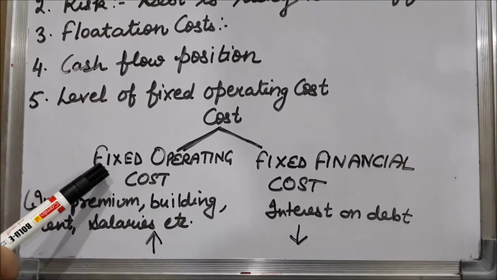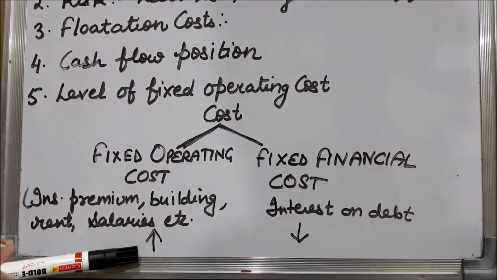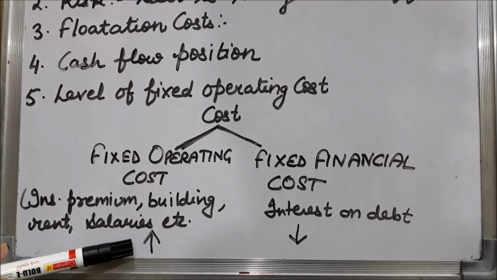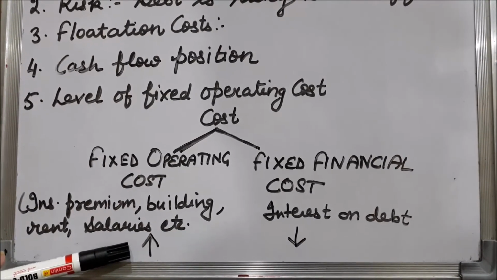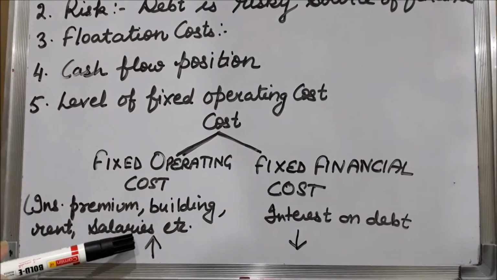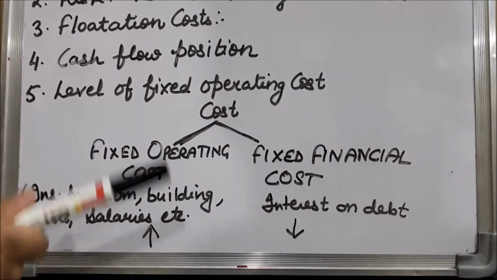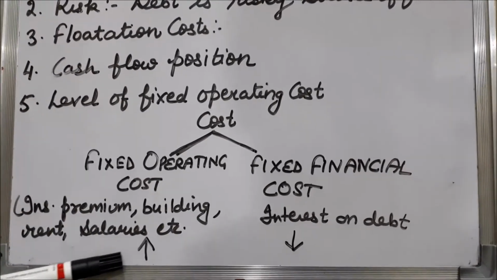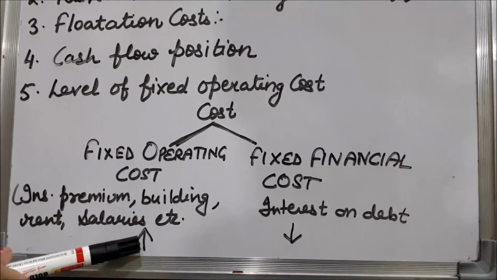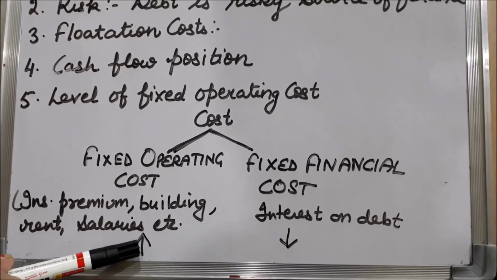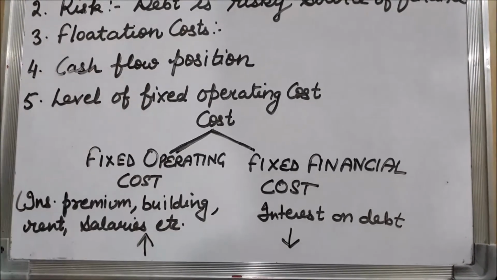If a company has a high fixed operating cost, that company cannot bear fixed financial cost. So that company should not go for debt. What I am saying is, if a company's fixed operating cost is high, that company should not issue debt because it will not be able to bear the interest.